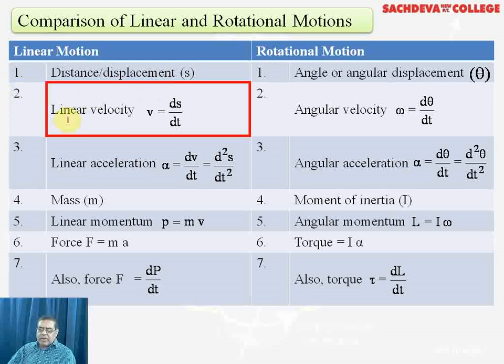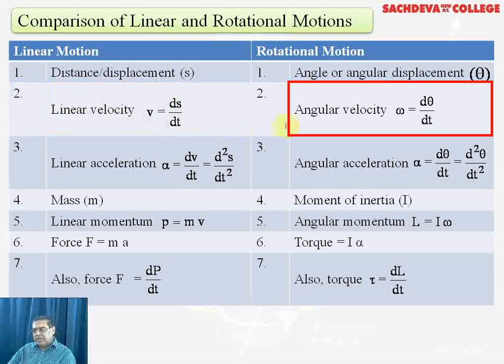Then linear velocity is v, that is derivative of displacement with respect to time, that is ds by dt. But angular velocity is represented by omega, and that is derivative of angular displacement theta. That is, s in rotational motion is replaced by theta. So we have taken earlier ds over dt, but now we are taking d theta over dt.